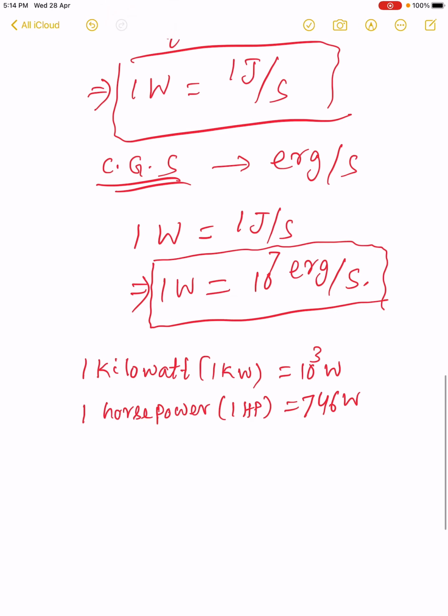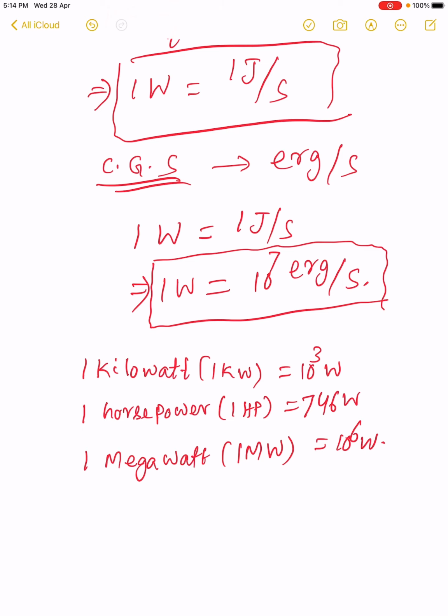Similarly, another bigger unit, 1 megawatt, is 10 to the power 6 watt. These are the bigger units of power.